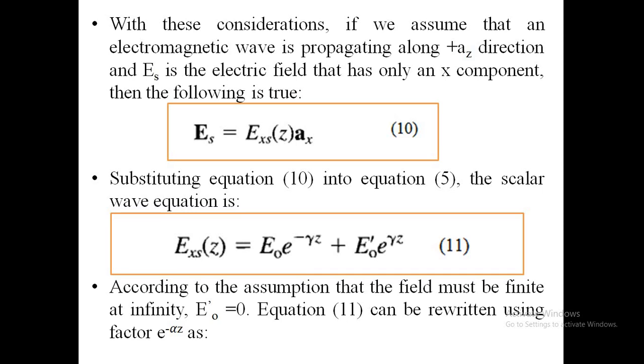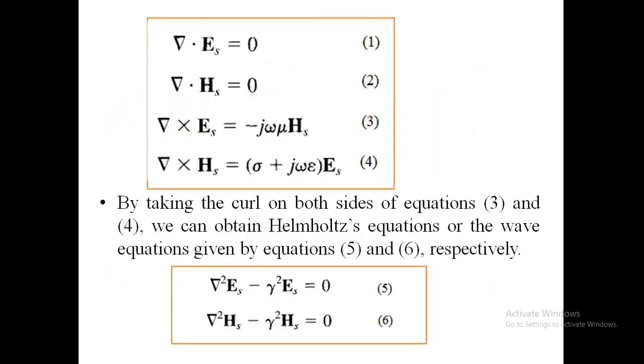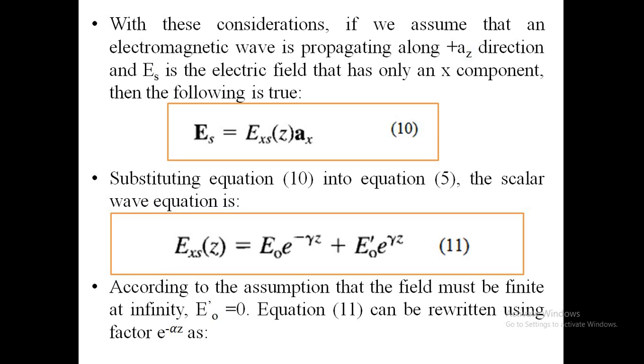With these considerations, if we assume that an electromagnetic wave is propagating along the positive z direction, that is along az, in a dielectric, and Es is the electric field that has an x component, we can represent the value of electric field as in equation 10. Substituting equation 10 in the Helmholtz equation 5, we can get the scalar wave equation as given in equation 11, and according to the assumption that the electric field must be finite, we can consider the second part of equation 11, E naught dash, equal to 0.